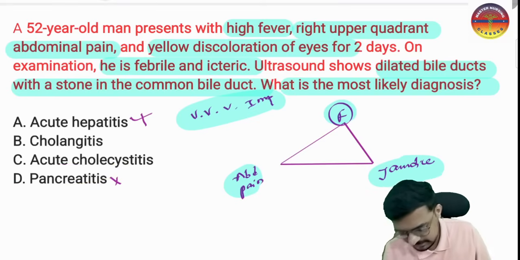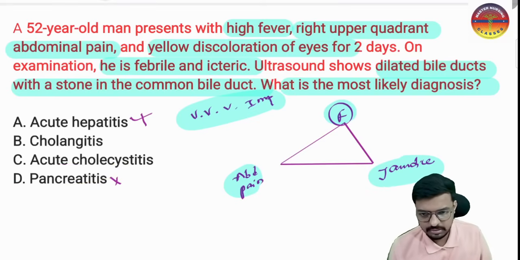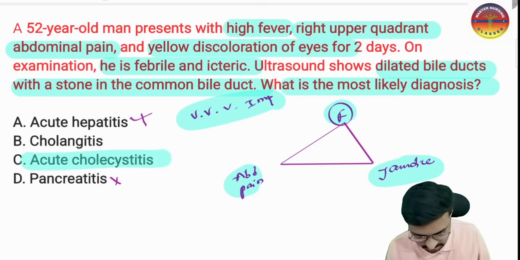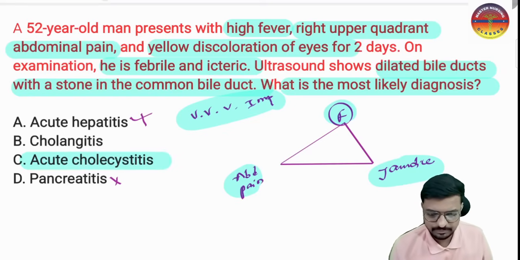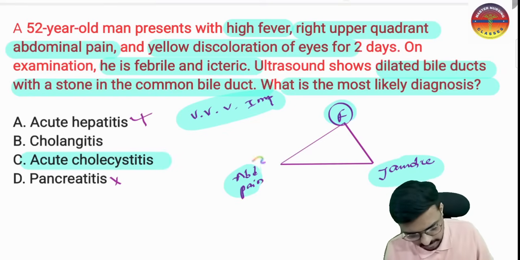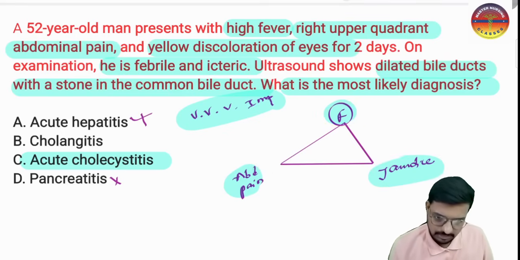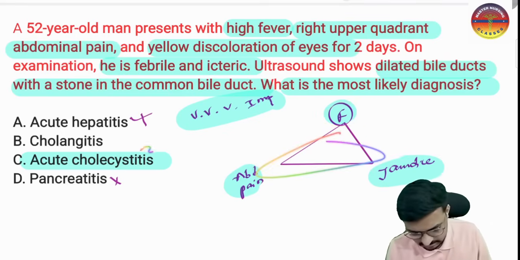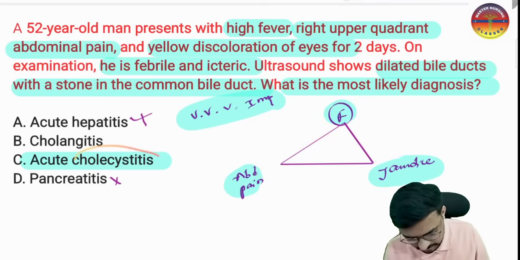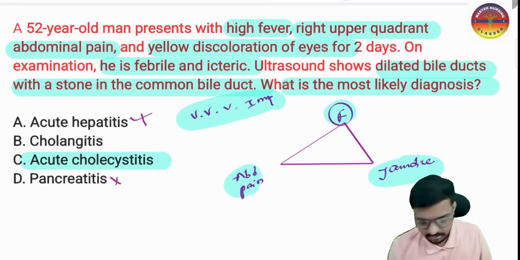And option C, that is acute cholecystitis. With acute cholecystitis, we should not get this triad: abdominal pain, jaundice, and fever. We may get some signs, but this is not the classical triad of cholecystitis. Okay, I'm removing option C also.